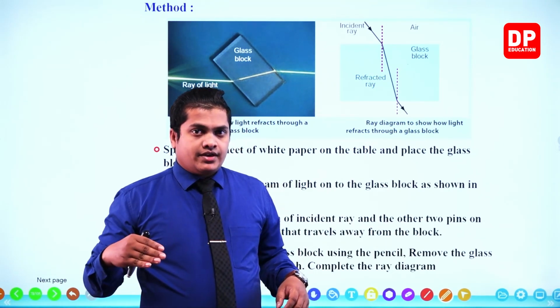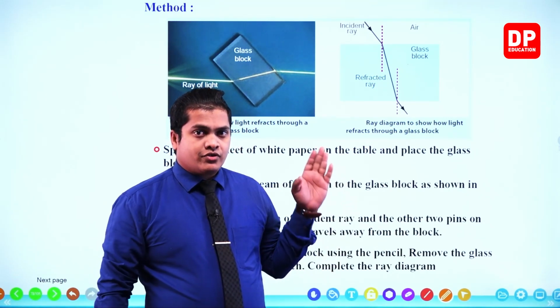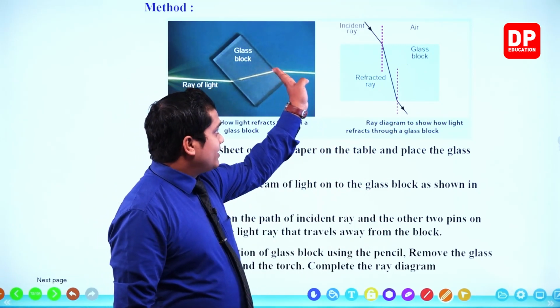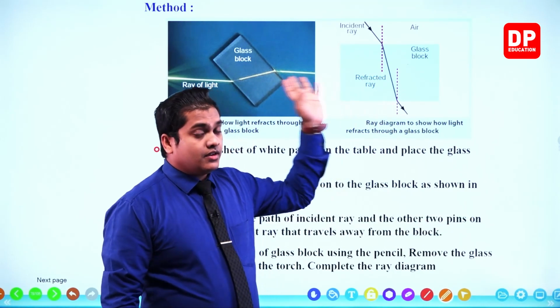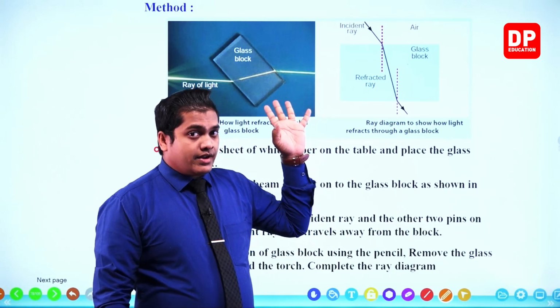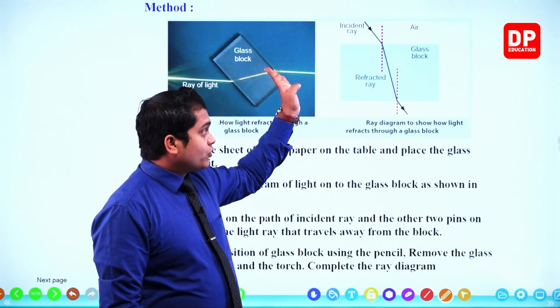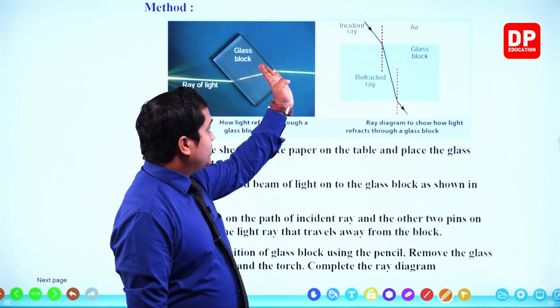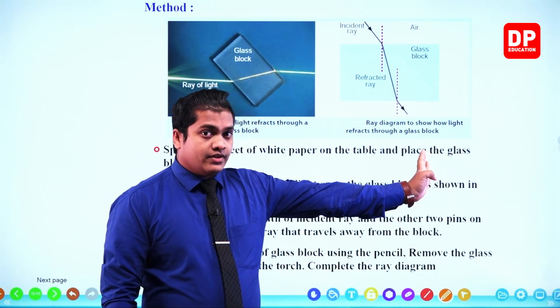Then by using a straight line, you can draw the incident ray. We can't draw the refracted ray just now. First of all, we have to draw the ray which emerges from the other end. So we'll draw the emerging ray at the other end.